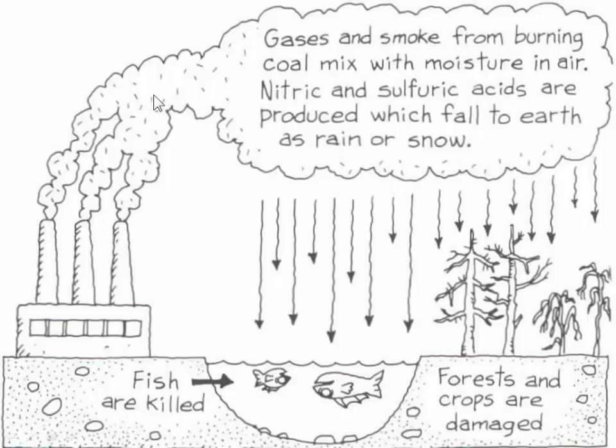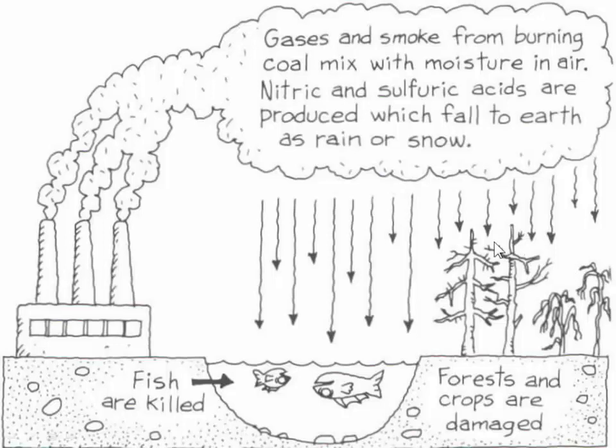These pollutants are carried to the east because in the United States our winds blow from the west to the east, so power plants in the western part of the United States produce these pollutants. The winds carry them over to us. The pollutants mix with moisture in the clouds and produce acids. And when it rains or snows, the rain or snow becomes acid and falls to the ground.